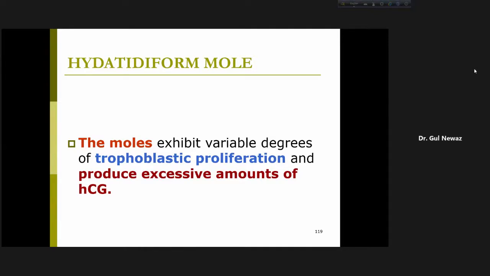A pregnant lady, what is a pregnancy test? What we do, we take the urine or blood to confirm pregnancy. If we see there is a high level of HCG, human chorionic gonadotrophin, which is secreted by the syncytial trophoblast, I told you, then we can say she is pregnant. But if the level is high enough, and we correlate it with other functions also, then we can say that there is hydatidiform mole.